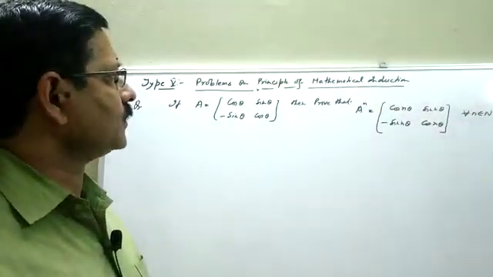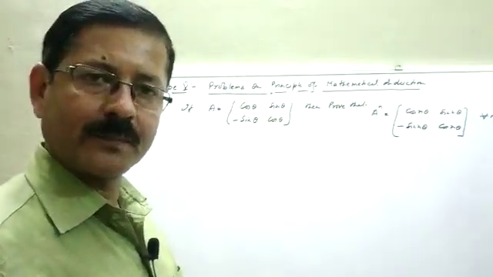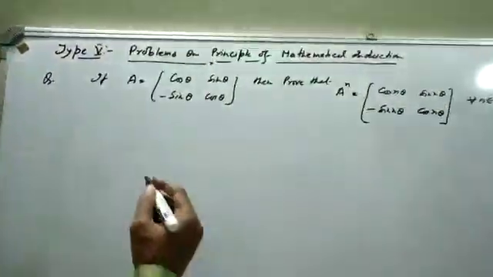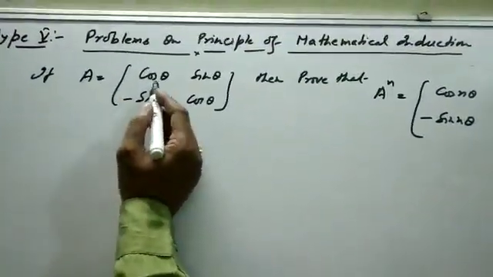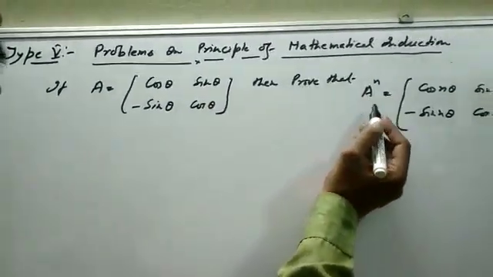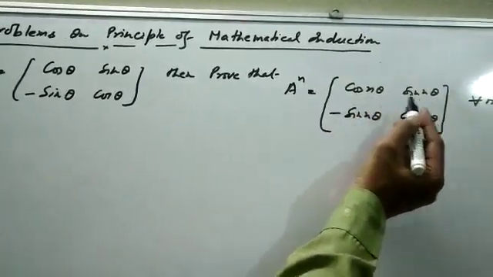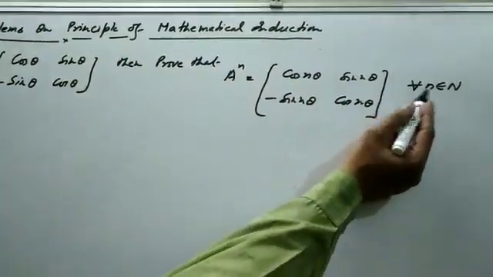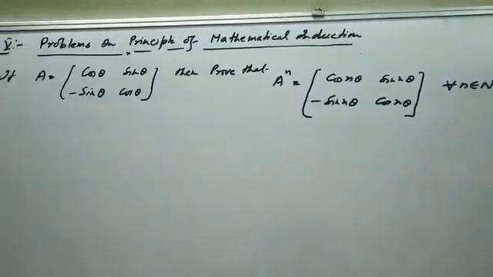Now the next problems on principle of mathematical induction, that is PMI. Okay, now look here. If A is a matrix [cos theta, sin theta; minus sin theta, cos theta], then prove that A raised to power n is equal to [cos n theta, sin n theta; minus sin n theta, cos n theta] for every n belongs to natural number.